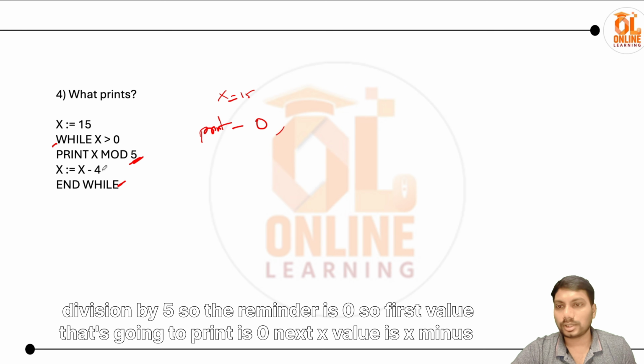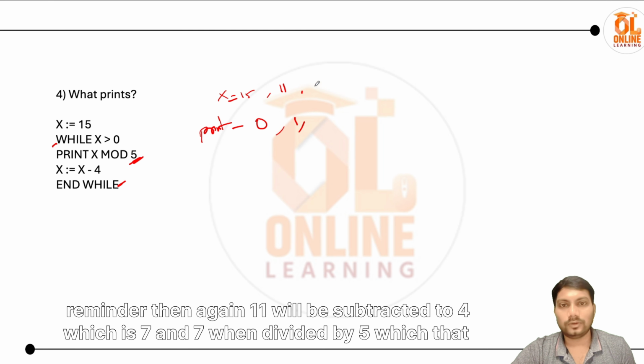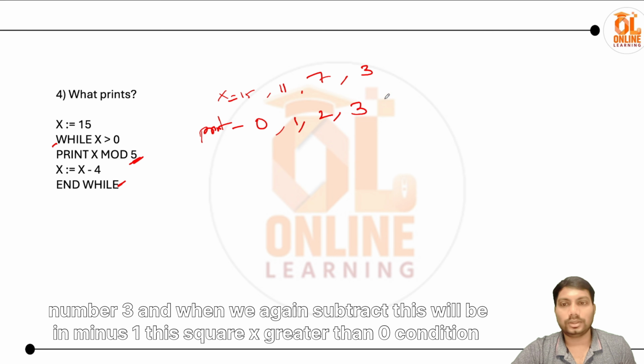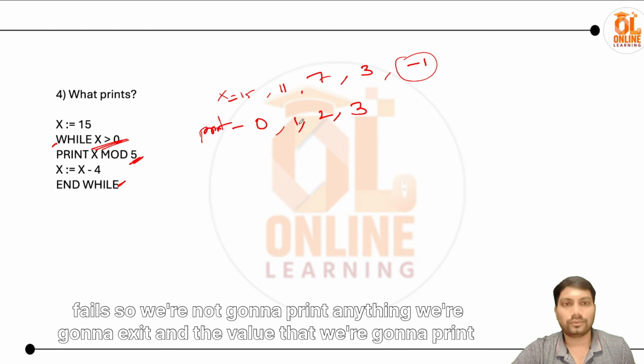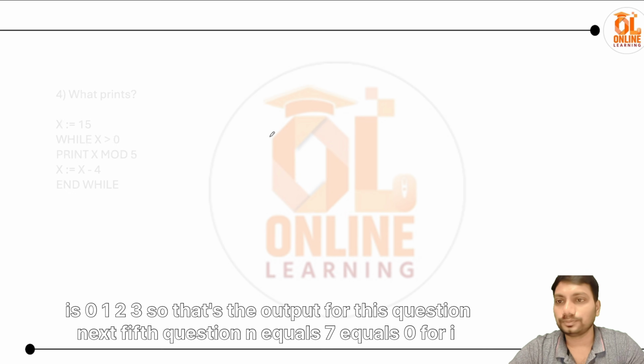Next, x becomes x minus 4, that means 15 minus 4, 11. For 11, when it's divided by 5, we get 1 as the output because 1 is the remainder. Then again 4 is subtracted from 11, which is 7, and 7 divided by 5 gives remainder 2, and 7 minus 4 is 3, and when it's divided by 5, we get the same number 3. When we subtract again, this will be minus 1. Here the x greater than 0 condition fails, so we're not going to print anything, we exit, and the values that are going to print are 0, 1, 2, 3. So that's the output for this question.